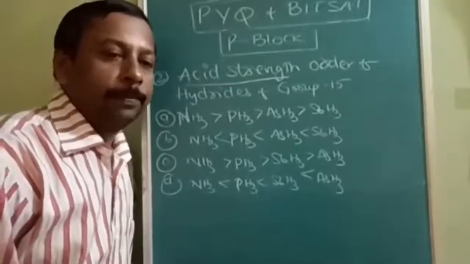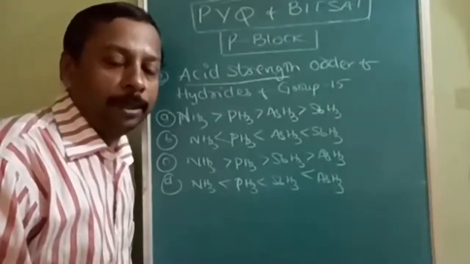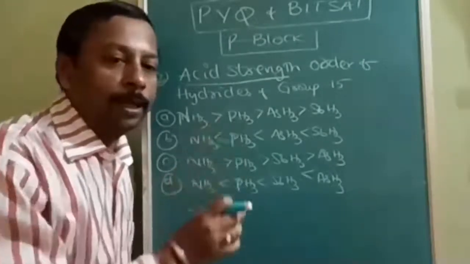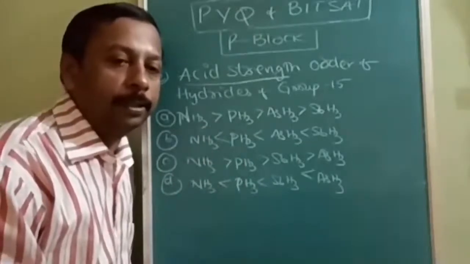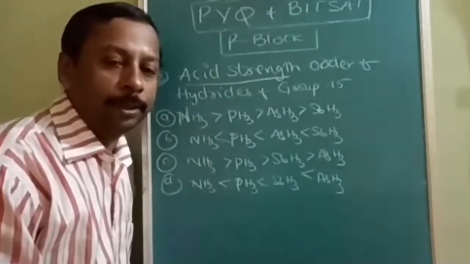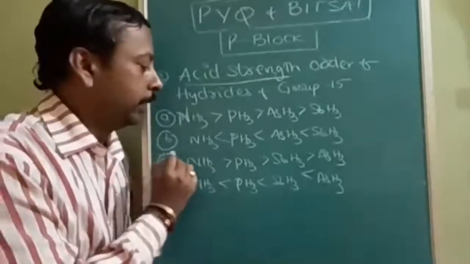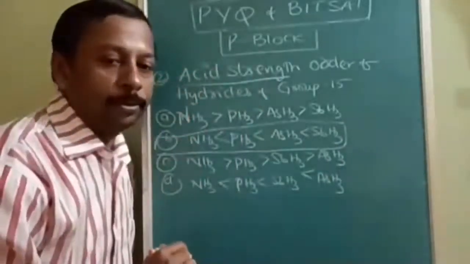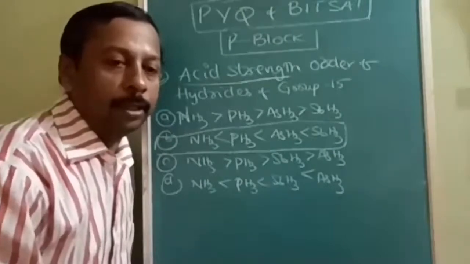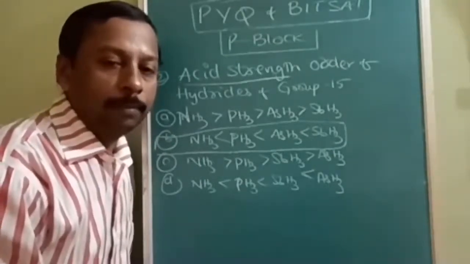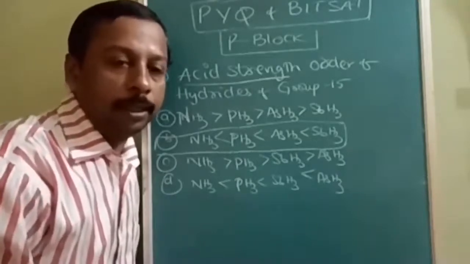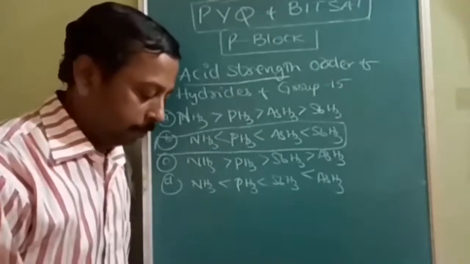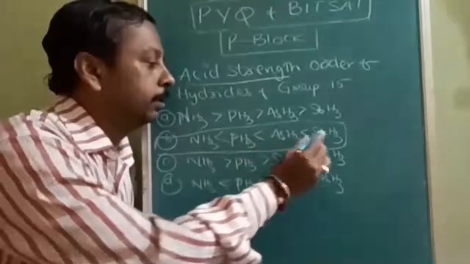People will think it is compulsory, but that is only the wrong answer. Why will people think so? In their mindset, down the group metallic nature increases, so basic strength increases and acidic strength decreases. For that point only, this question is deliberately given by the prestigious institute BITSAT. So in the hydracids, you should go for the bond length. Higher the bond length, easier to lose H plus, so stronger will be the acid. So that's why the answer is NH3, PH3, AsH3 and SbH3.